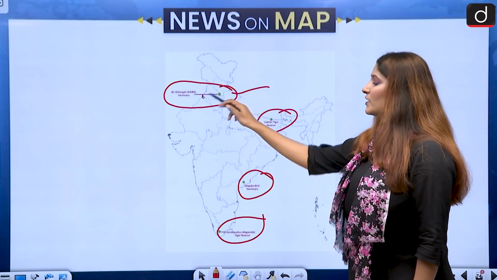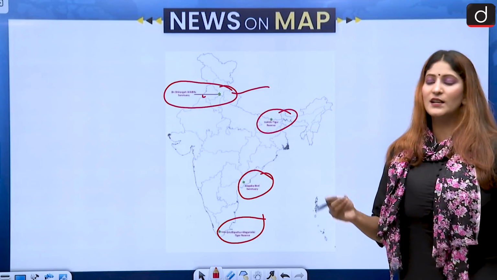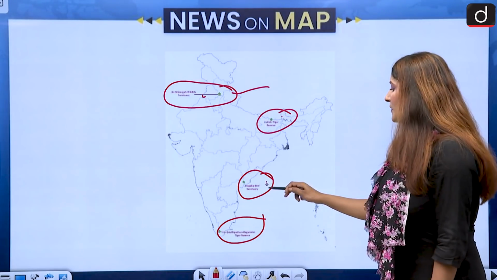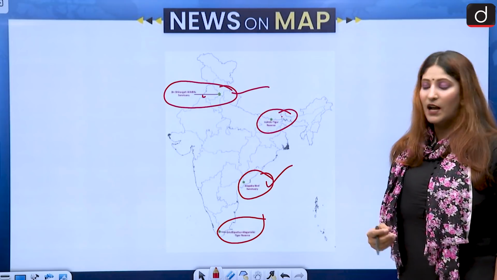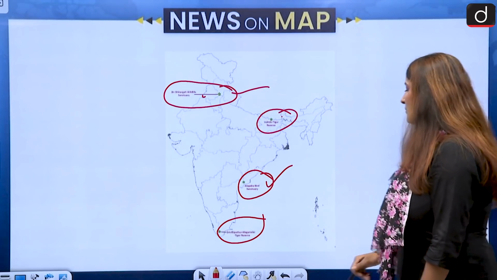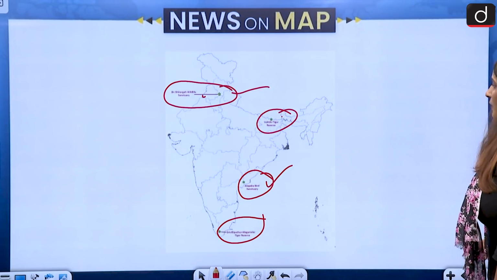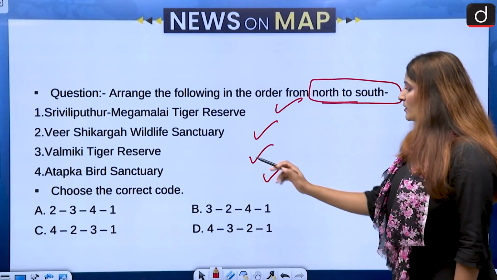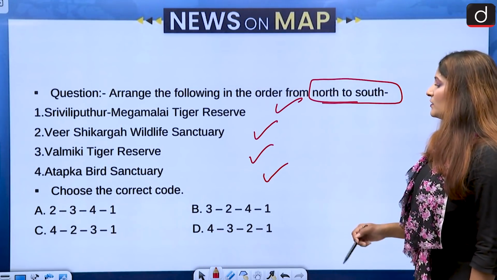So Veer Shikhargarh Wildlife Sanctuary is in Haryana. Then Valmiki is in Bihar. Then we have Attapakka Bird Sanctuary, that is in Andhra Pradesh. And then we have Srivilliputhur Meghamalai, that is in Tamil Nadu. So first, Veer Shikhargarh, okay. The order is that, which is option A, of course, the correct one.